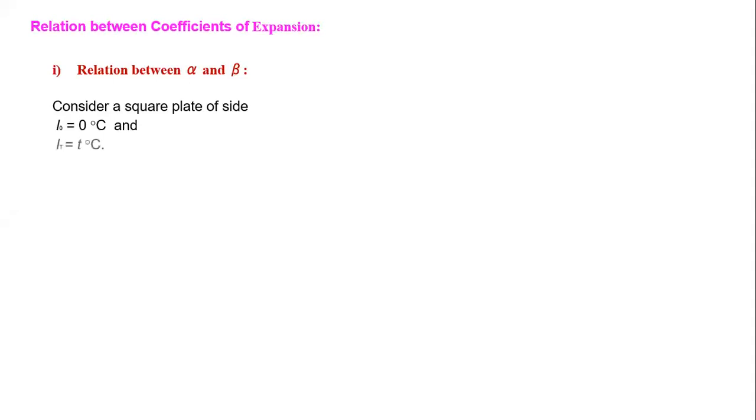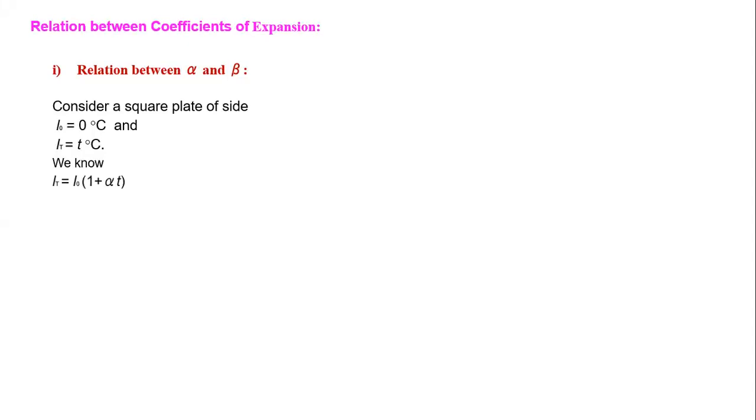First, we obtain the relation between alpha and beta. Now we know their formulas. We consider one metal plate of side L. L0 is the length at 0 degrees Celsius, and LT is the length at T degrees Celsius.